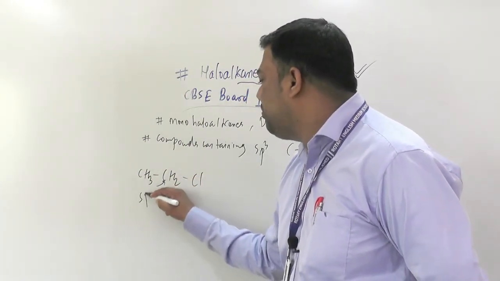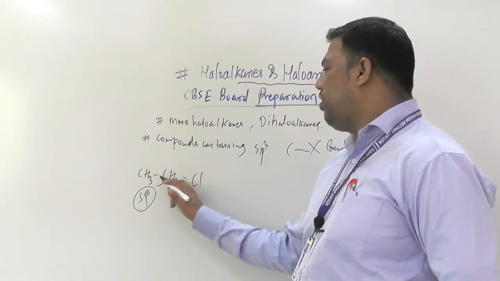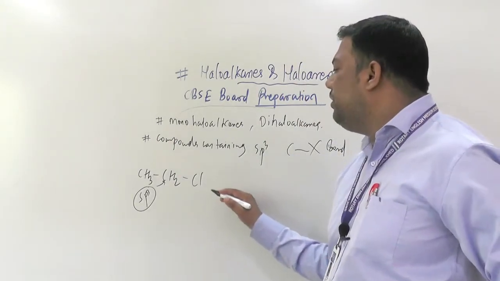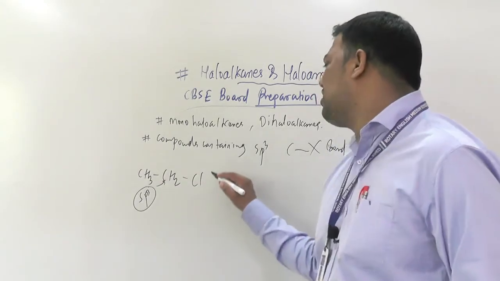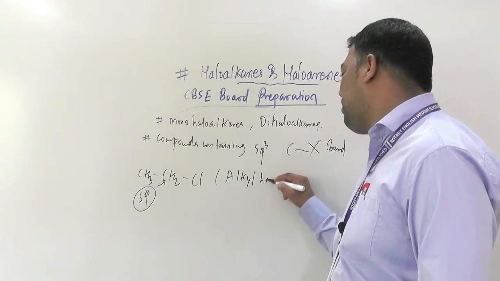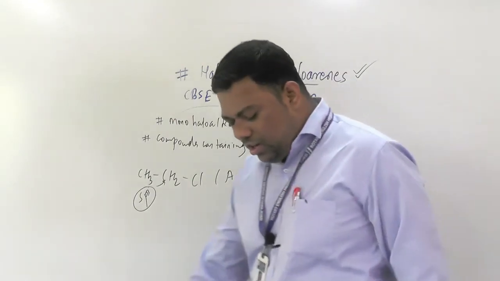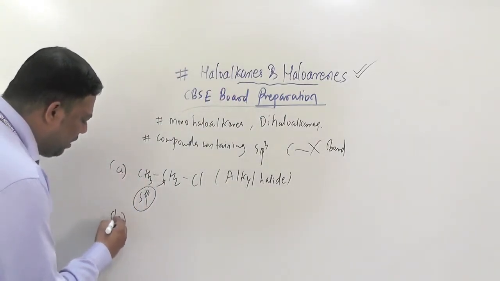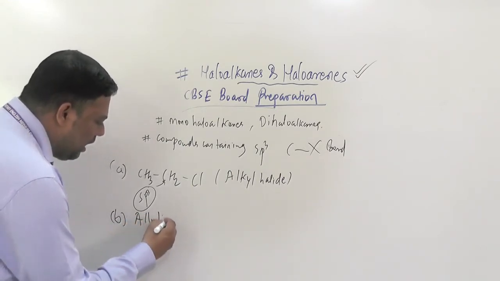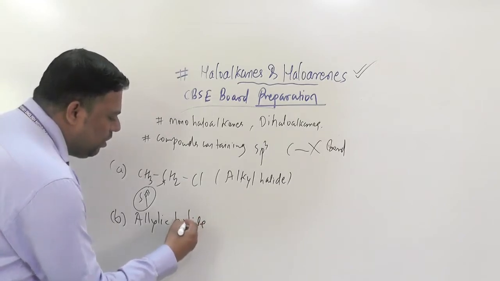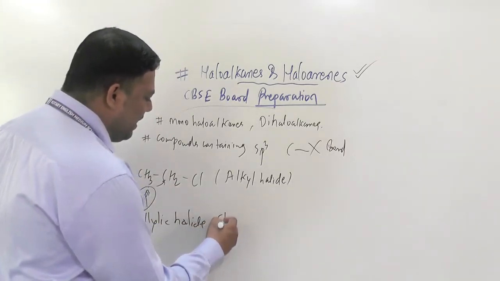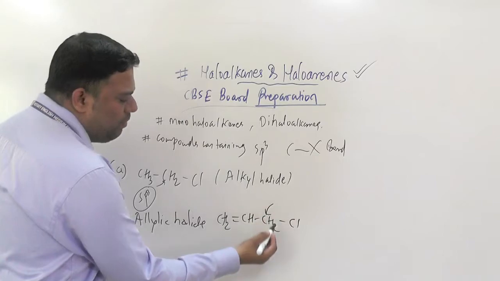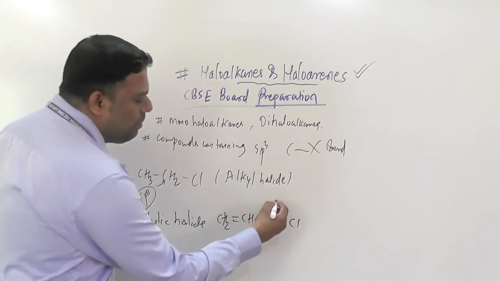This carbon atom is sp3 hybridized, because it is bonded with single bonds. Similarly, a simple alkyl halide, and also allylic halide, with the formula CH2=CH-CH2Cl. The carbon atom directly attached to the halogen is also sp3 hybridized.